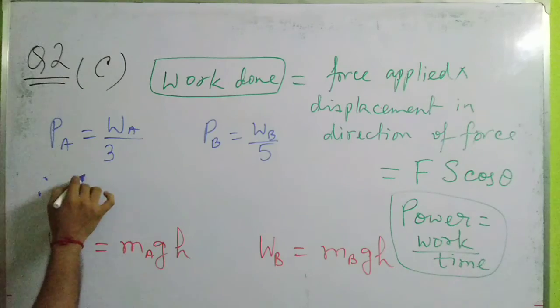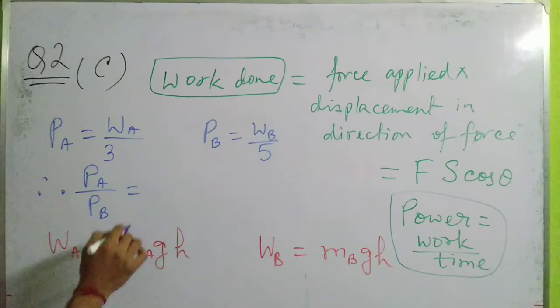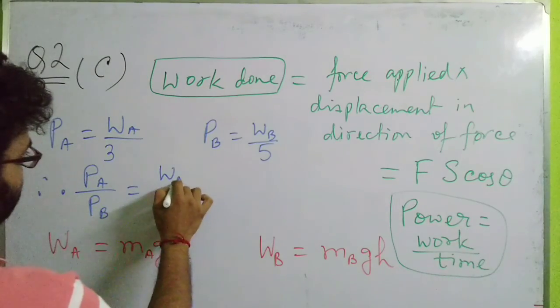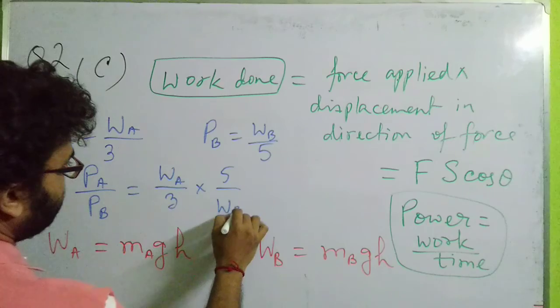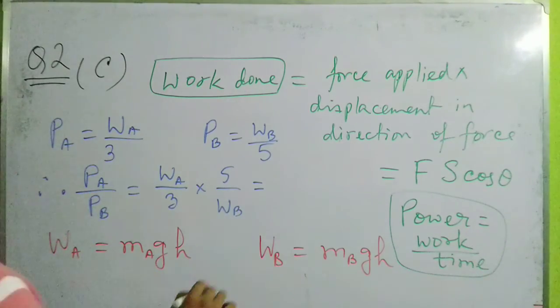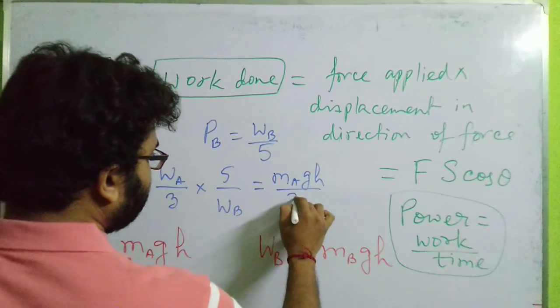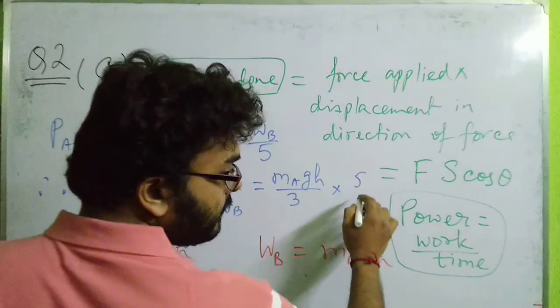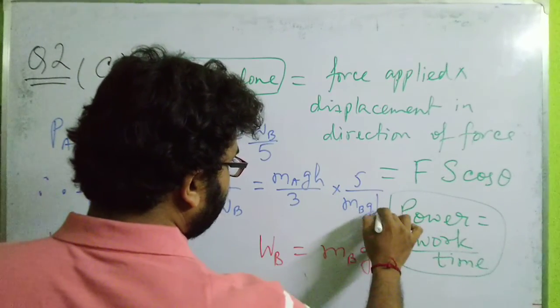Therefore if I take the ratio of power PA is to PB, now see what happens, it's coming out to (WA by 3) into (5 by WB), isn't it? So just simplifying it, MA into G into H by 3 into 5 by MBGH.